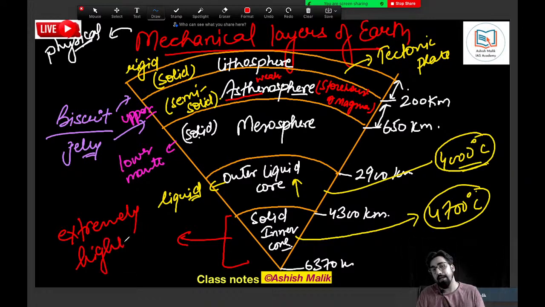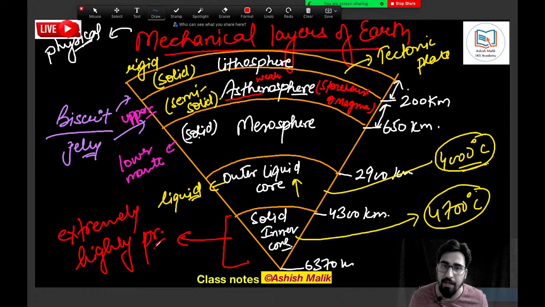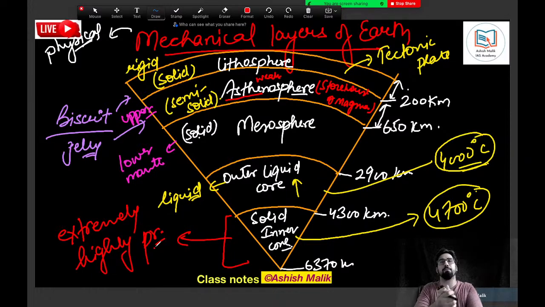Due to this pressure, even the melted material becomes so intact that it looks like solid. In the solid inner core, the material is liquid, but it is compressed so much that it is as good as solid. You getting my point? Temperature melts the material, but pressure compresses it so much it is as good as solid.